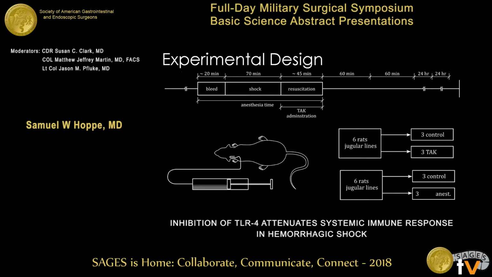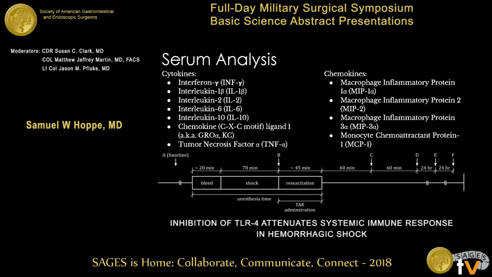The experiment proceeded in cohorts of 6 rats with 3 in each arm. There was one cohort that underwent anesthesia only, without shock. Blood samples were taken from the animals through the jugular venous catheter at the time points indicated by the arrows on the timeline. So you can see once at baseline, once during the shock period, and then several following resuscitation. Blood samples were frozen for later analysis, which consisted of a battery of ELISA-type assays for the cytokines and chemokines listed on the screen.